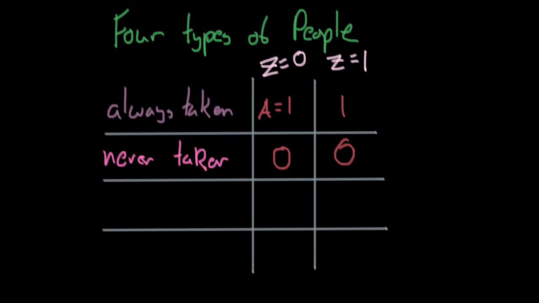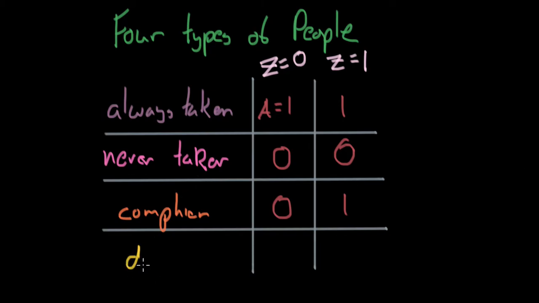Okay, the next type of person we're going to be talking about is a complier. A complier, you could probably already guess this, will comply with the instrument. So if we don't give them medication, they'll be like, okay, sure, I won't take the medication. And if we do give them medication, they will take the medication. They comply. This is probably the most frequent in this type of example, but there are other instrumental variables where compliers aren't as frequent.